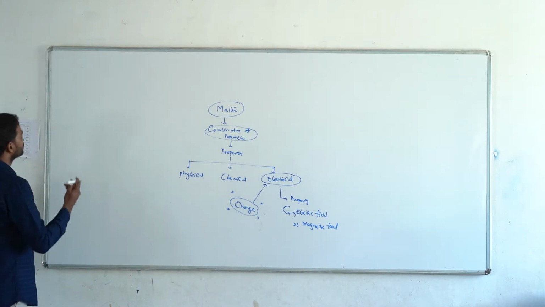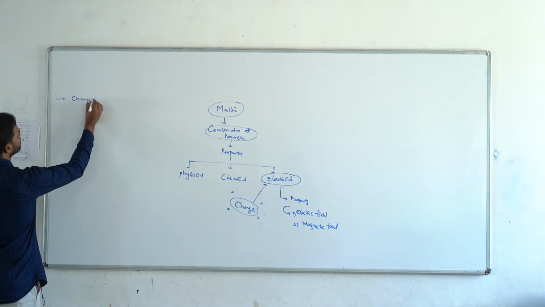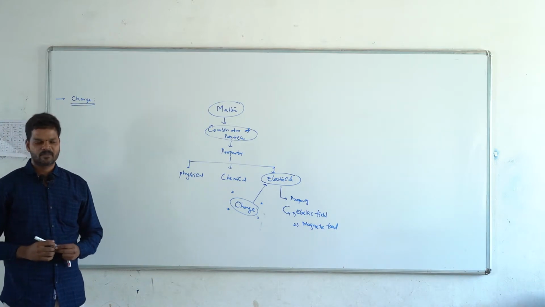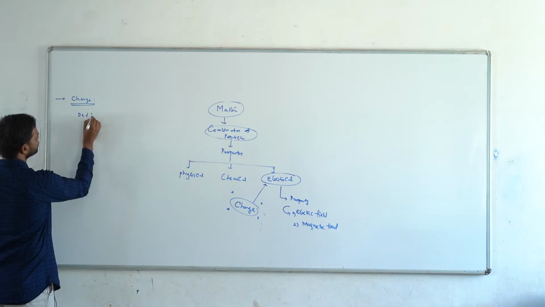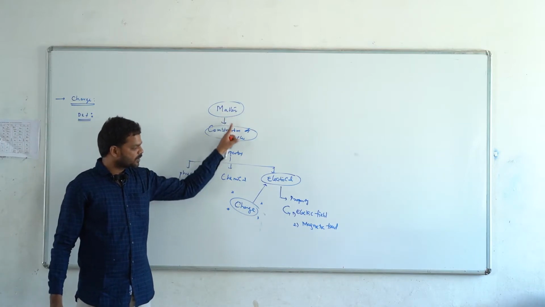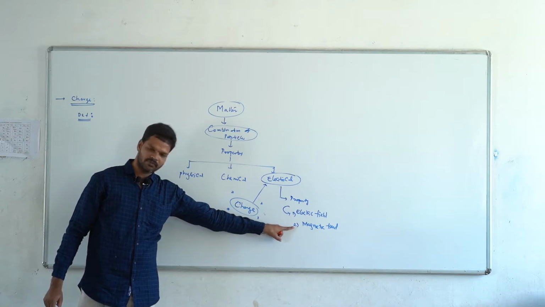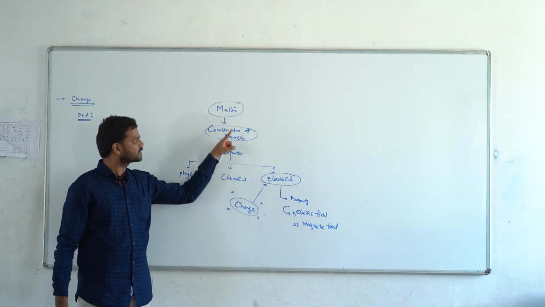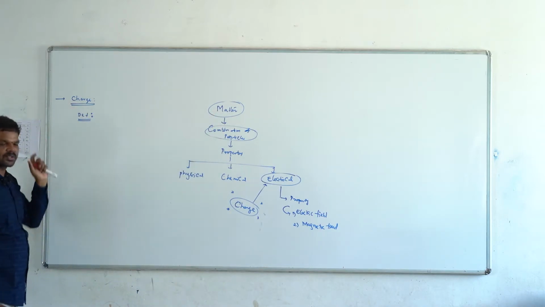Now let us go to the introduction to the charge. What is meant by charge? See the definition of the charge. The definition of the charge is the property of the matter which is associated with the electric and magnetic field, and also if the influence of the electric and magnetic field is felt on the matter, then the property is called the charge.